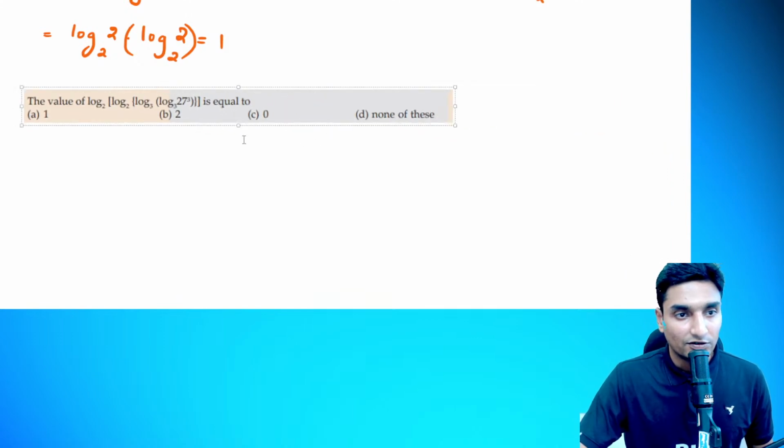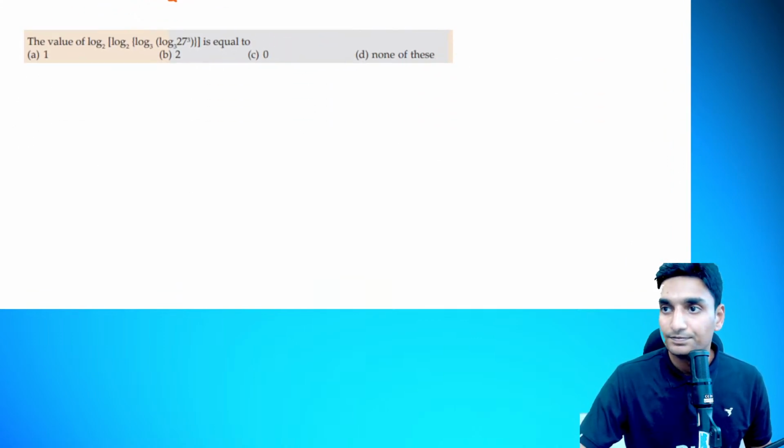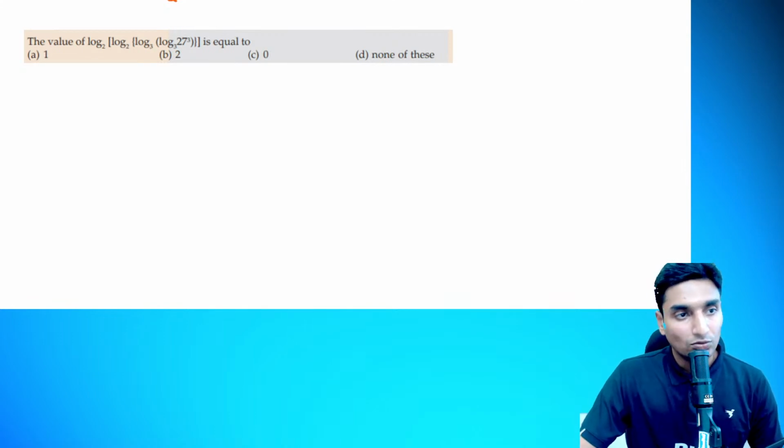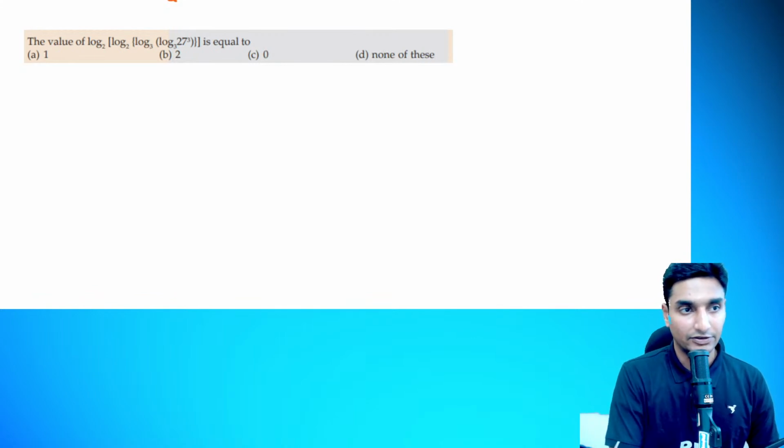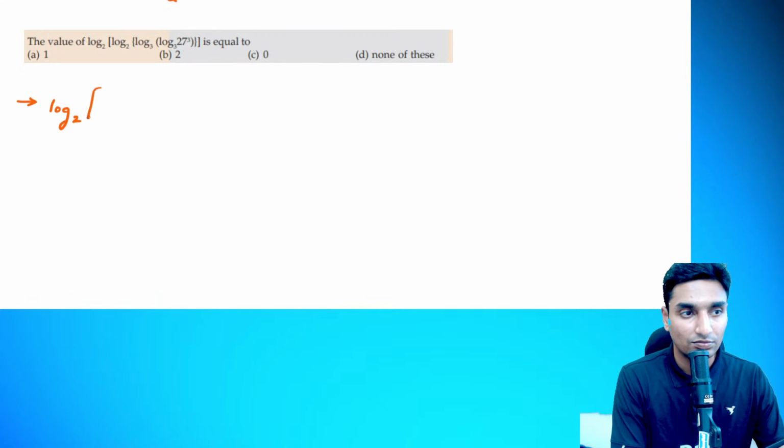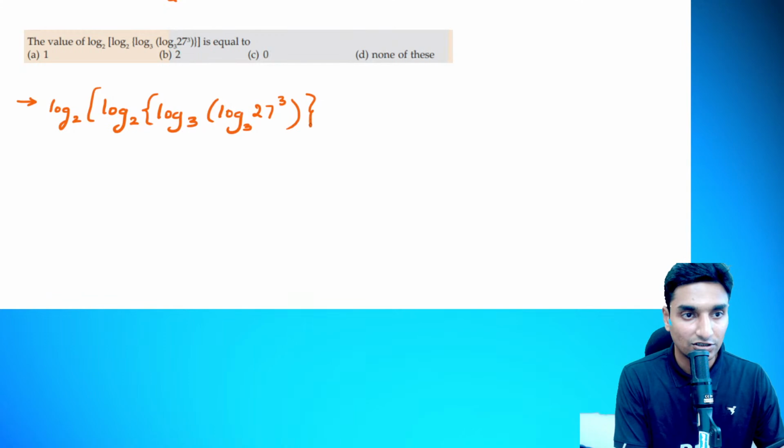So look at the next question, guys. That too is on the same concept. So I'll write down this question in a direct fashion. I hope you will be able to understand, because that is how you have to solve it in your examination. See, logarithmic value to the base 2 of [ logarithmic value to the base 2 of ( logarithmic value to the base of 3 of log of 27 whole cube to the base of 3 ) ]. So this is a question, guys.